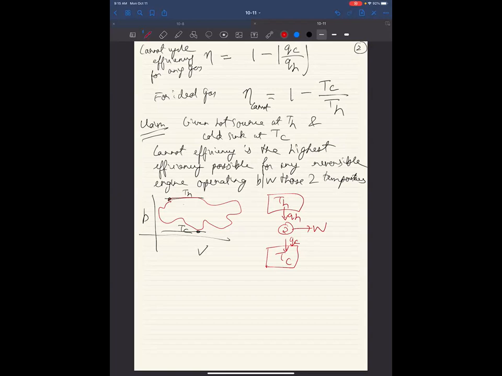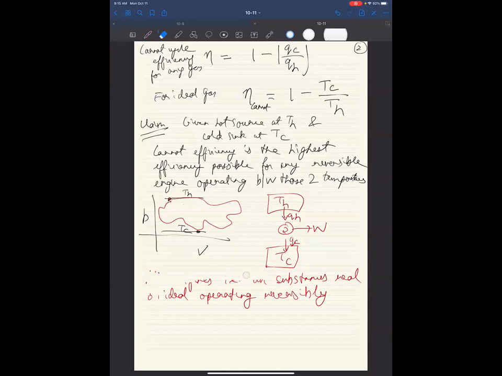A corollary, an equivalent statement to this, sounds even more absurd, the next one that I'm going to write. All engines, i.e. all substances, real or ideal, operating reversibly. Let me just stay with the first one. This will confuse. We'll come back to this later. So this claim, sorry about that.